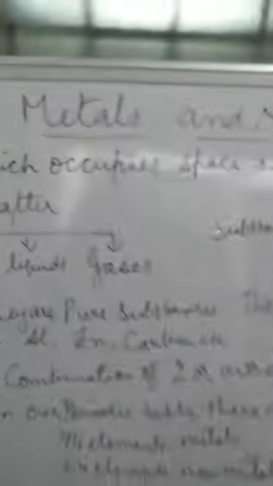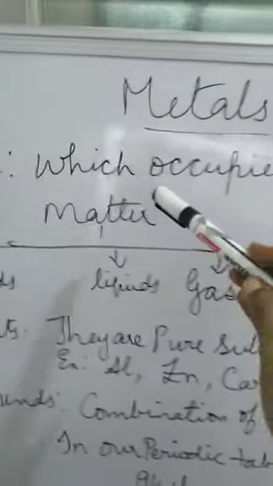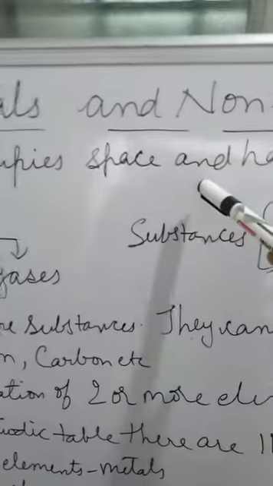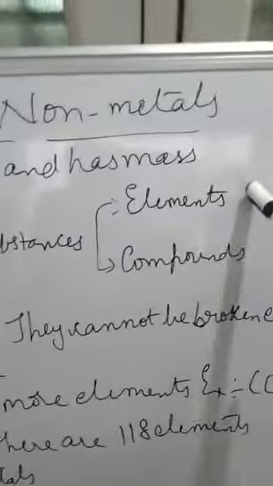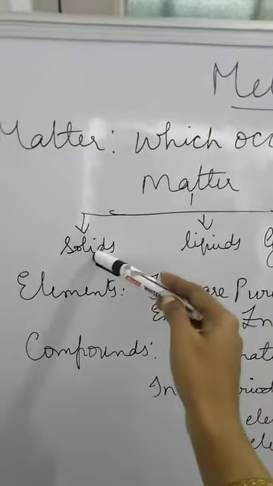Okay, before going into the chapter metals and non-metals, let us have a recapitulation of what we have learned in our previous classes. Let us see what is meant by matter. Matter is something which occupies space and has some mass. Now, how is matter classified? It is classified as solids, liquids and gases.